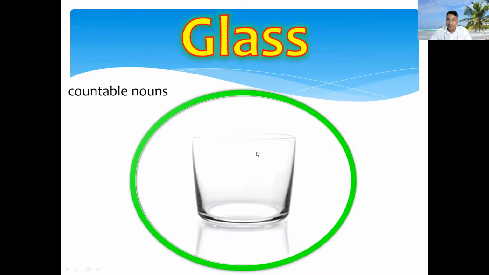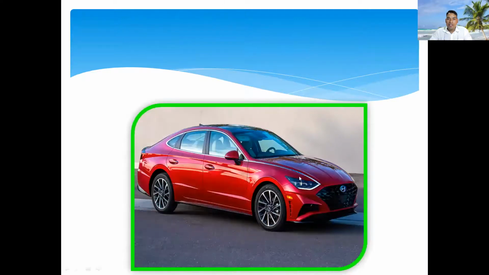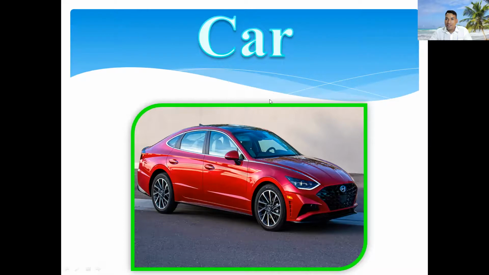We can count: one glass, two glass, three glass, like that. Very good. Next slide, you can see here, what picture is this? This is a car. Is this countable noun or uncountable noun? Well done. This is countable noun, and we can see one car, two car, three car.